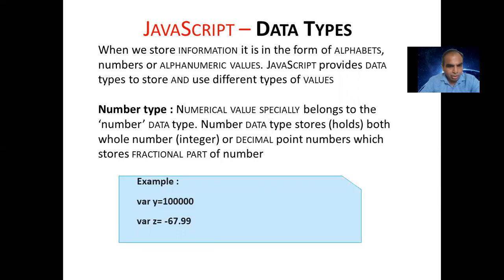Here an example is given where y is equal to 1 lakh. That is one variable declaration. How do you declare? var is the keyword, y is the variable name, equal assigns 1 lakh. Again, var z is equal to a negative value, minus 67 with decimal 0.99. So it is a declaration of numeric type, integer or decimal.